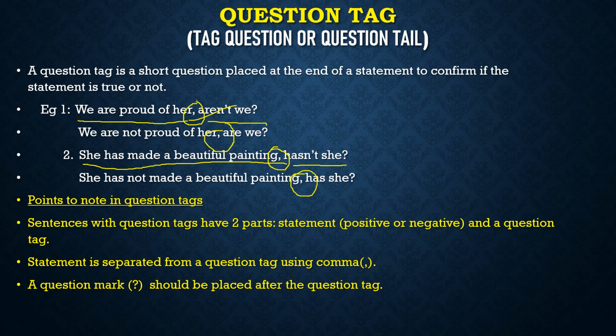Now the third rule is that a question mark should be placed after a question tag. You can see in all the examples, a question mark is mandatory. You have to place a question mark after writing a question tag. So if you are writing this in an examination, you should be very careful about these small little things, or else your marks can get deducted. Now let us understand a few rules.